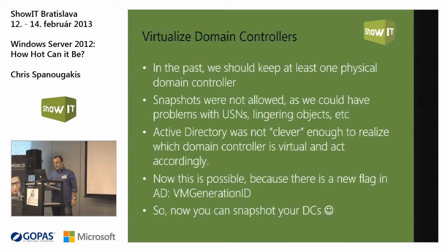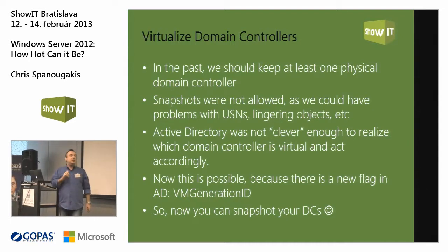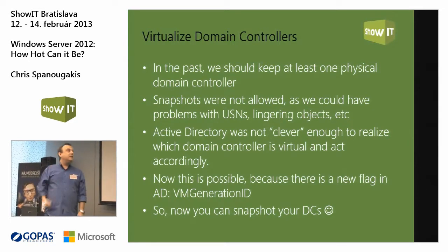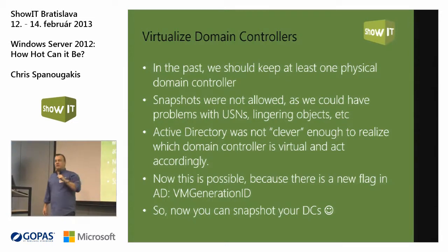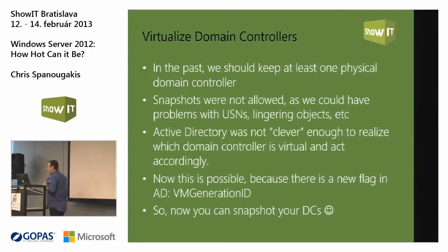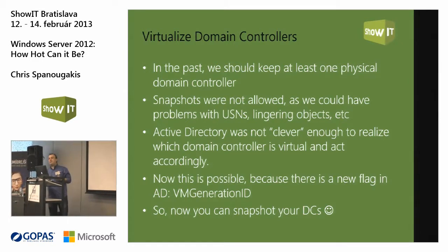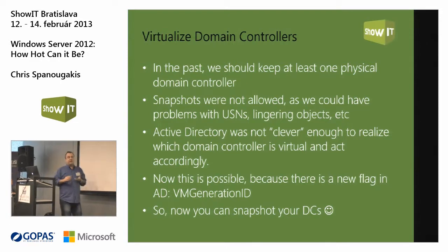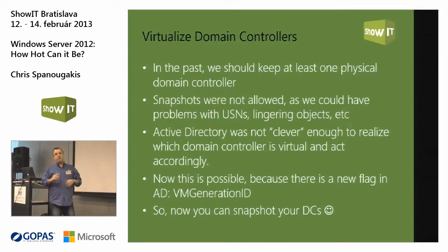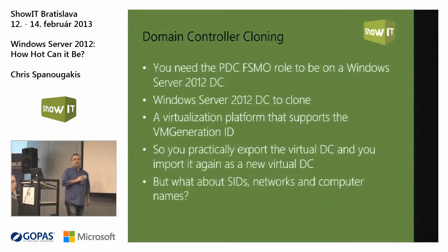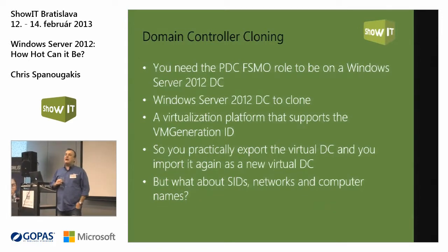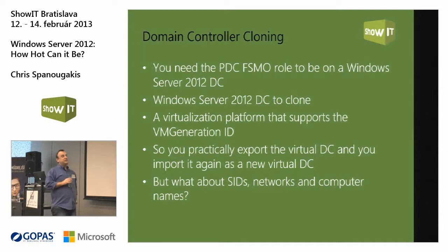Now, Active Directory has a new setting called VM Generation ID. Even if you snapshot the domain controllers, Active Directory knows what to do in every case. So you can easily go and snapshot the domain controllers now. Another thing that you can do is you can clone your domain controllers. Copy an entire domain controller and create new domain controllers very, very easily.